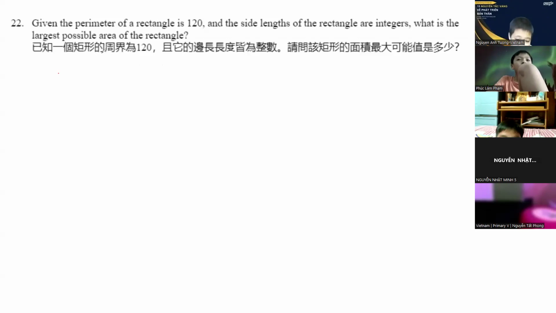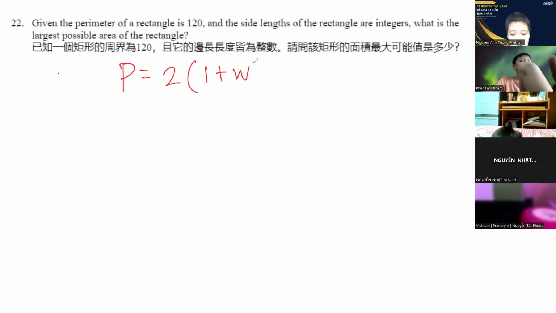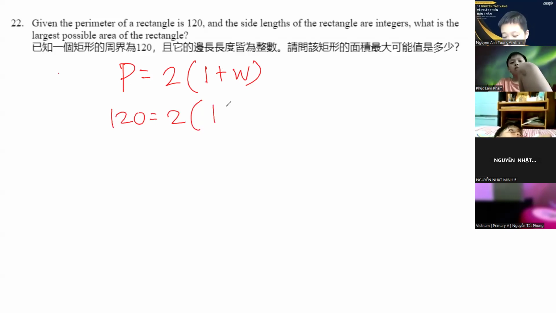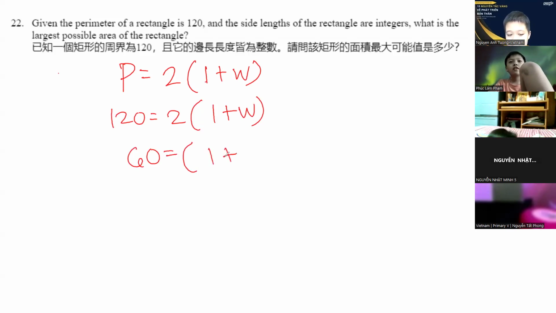Okay. So for number 22, given the perimeter of a rectangle is 120 and the side lengths of the rectangle are integers, what is the largest possible area of the rectangle? So remember, the perimeter of a rectangle is just 2 times (length plus width). So if the perimeter is 120, then 60 is equal to length plus width.